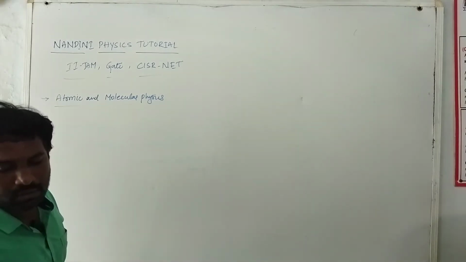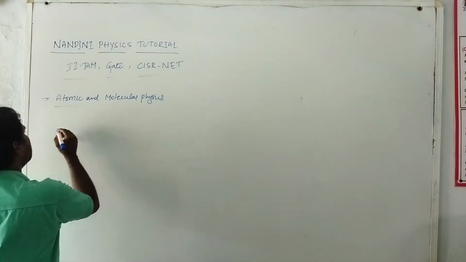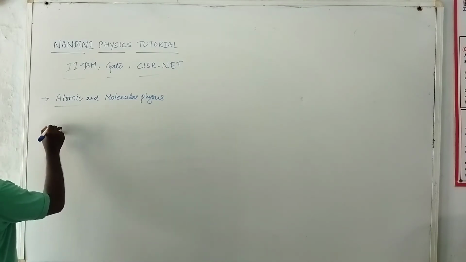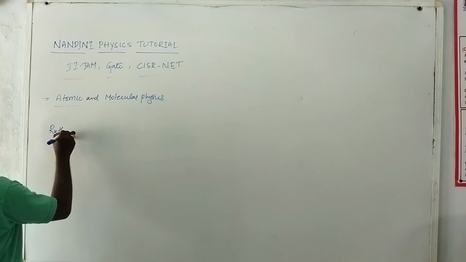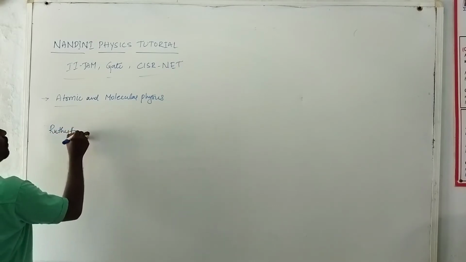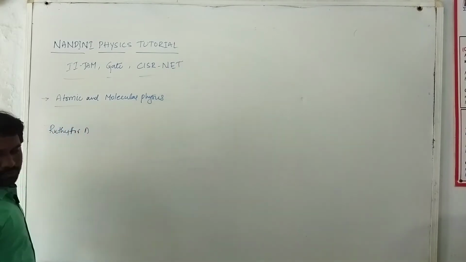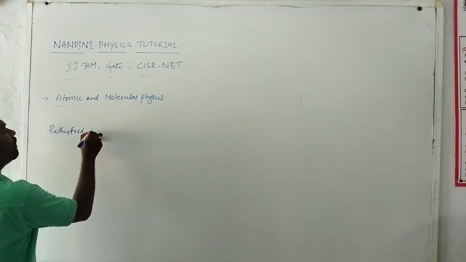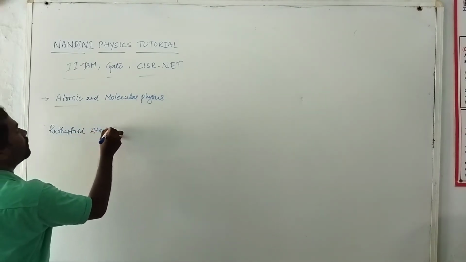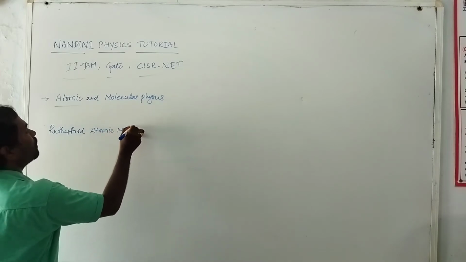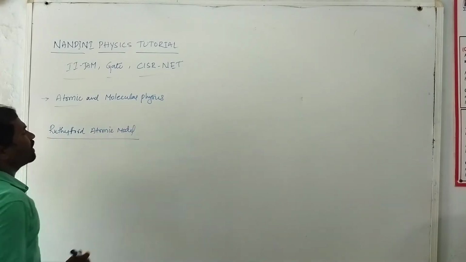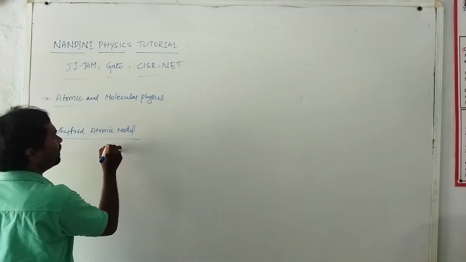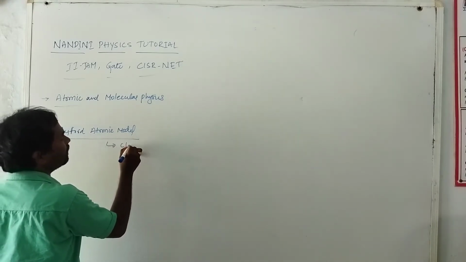Now I discuss first the basic concept of the Rutherford atomic model. This is a completely classical mechanical theory, classical electromagnetic theory.